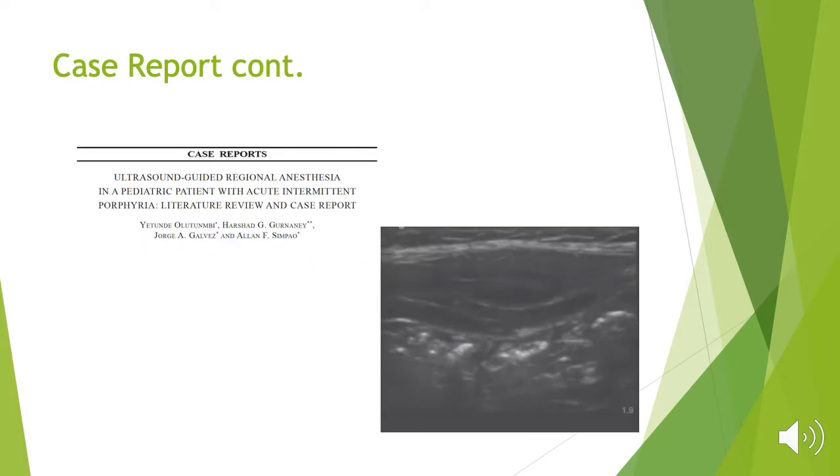So, continuing, this was also from the case report. It stated that while regional techniques in acute intermittent porphyria patients have been reported in the literature, there wasn't very much literature out there about ultrasound-guided regional anesthesia in patients that have acute intermittent porphyria, specifically pediatric patients. So in summary, in the case report, they basically presented a successful general and ultrasound-guided regional anesthetic course in a high-risk pediatric acute intermittent porphyria patient.